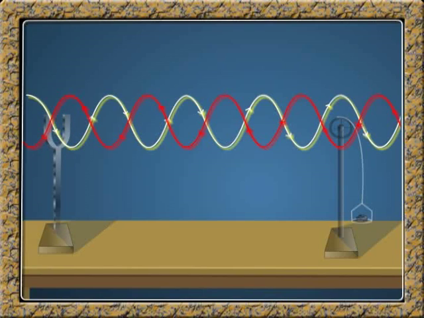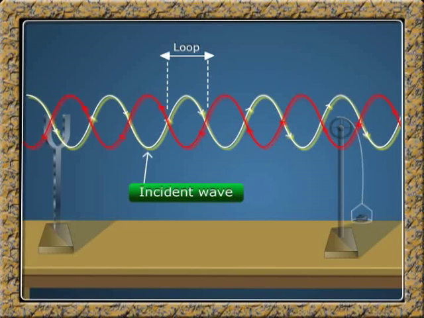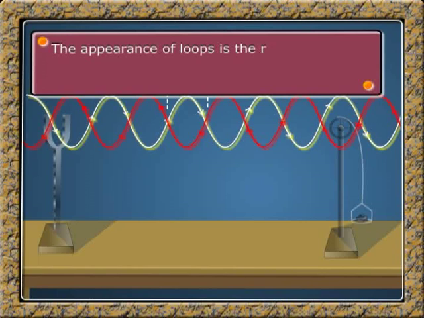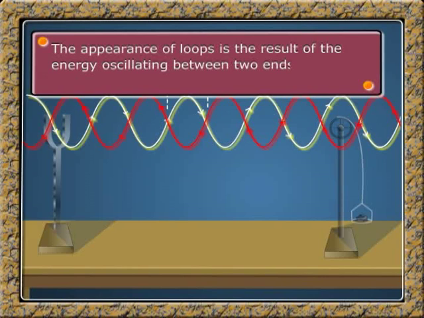The single string appears as double because of the formation of loops or segments. The appearance of loops is due to the simultaneous travelling of incident and reflected waves. It is seen as such because of the persistence of vision of our eye. The appearance of loops is a result of the energy oscillating between two kinds, that is, kinetic energy and potential energy.